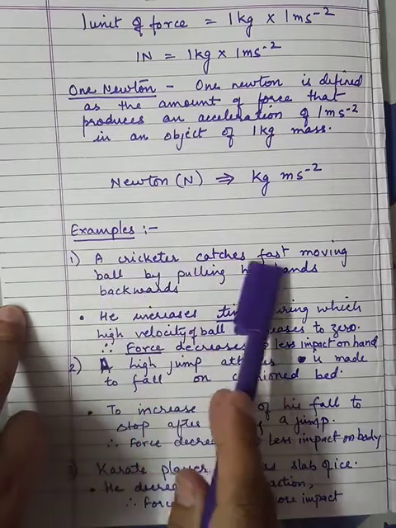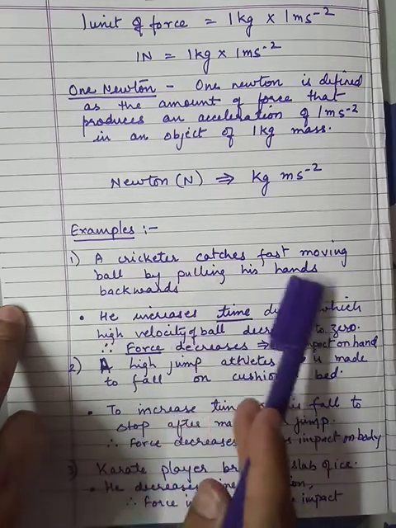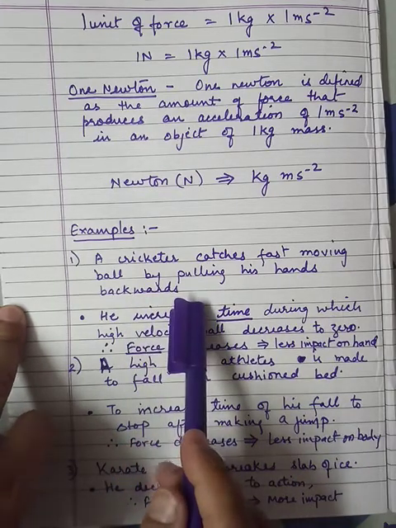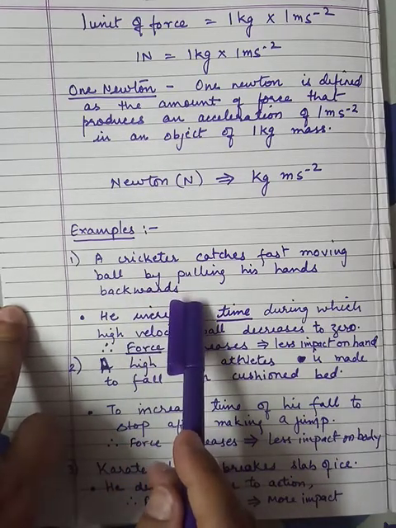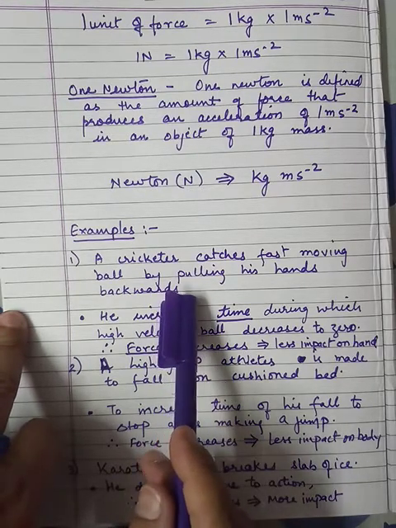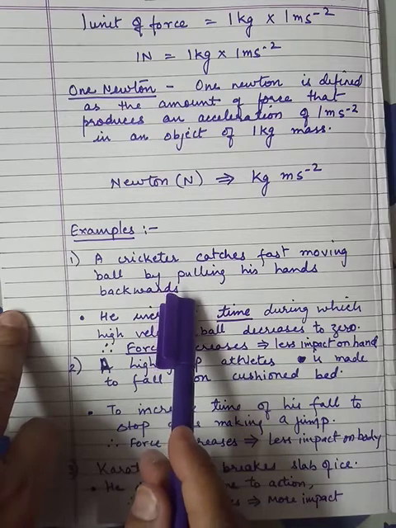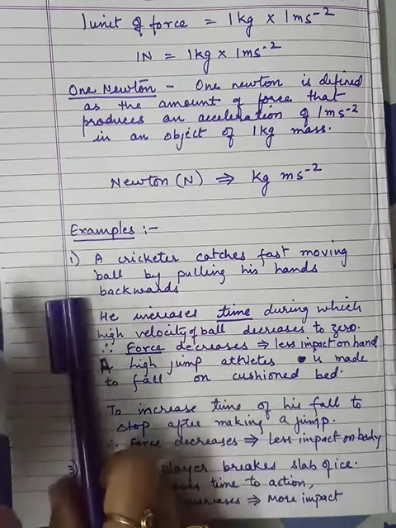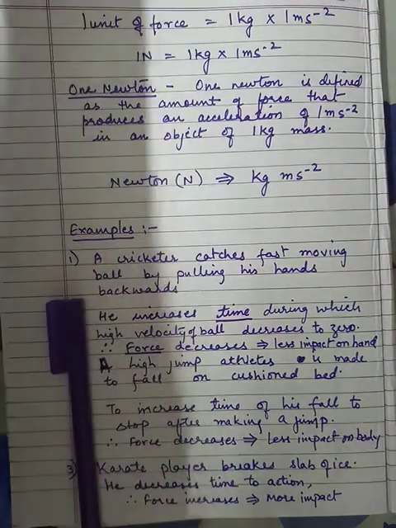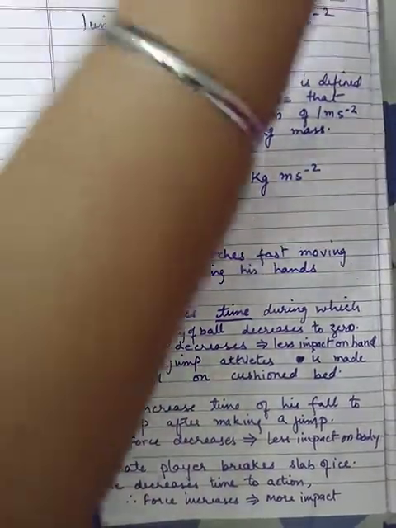A cricketer catches a fast moving ball by pulling his hands backward. Now why does it happen? We always see a cricketer, when he is catching a fast moving ball, pulling his hands backwards. A diagram, or we can say a photograph, is given in your NCERT book regarding this example.